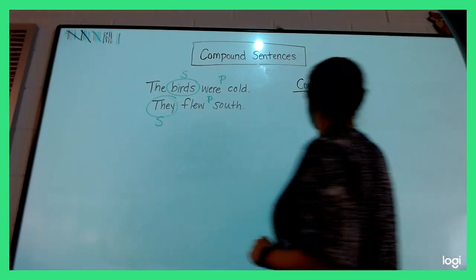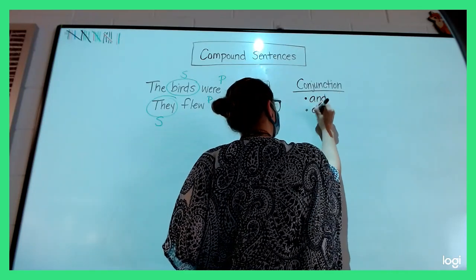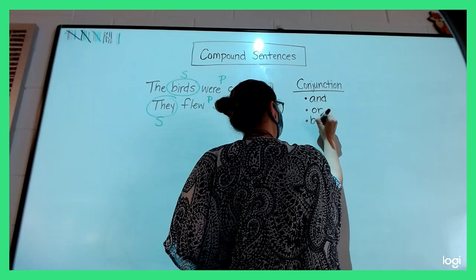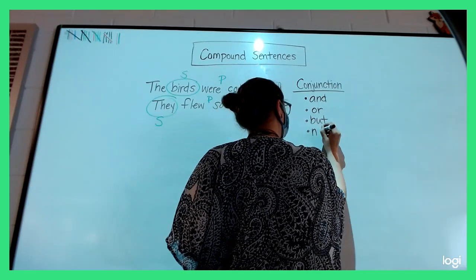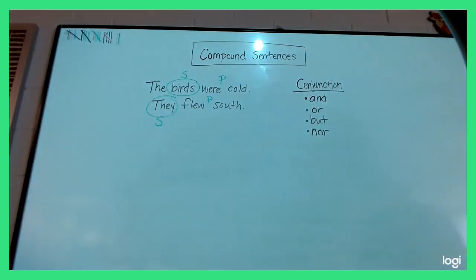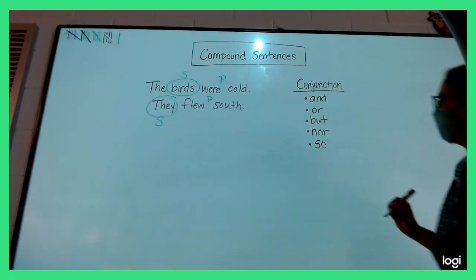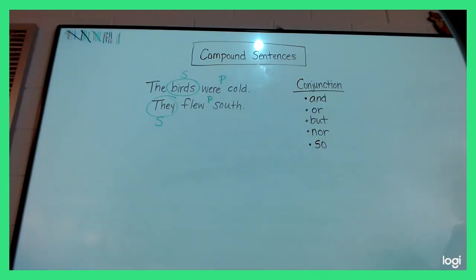So, conjunctions, copy them with me. We don't remember them. One of them is and. One of them is or. We can say but. We can say nor. Nor, we don't really use a lot, but if you ever see it, that is a conjunction. Abby? Is it one so? So, and that's basically it. You can have other ones like therefore. When you get older, you learn fancier ones. But the three we use the most, and, or, so, well, 4 of them, and but. I put nor on there just so you know.